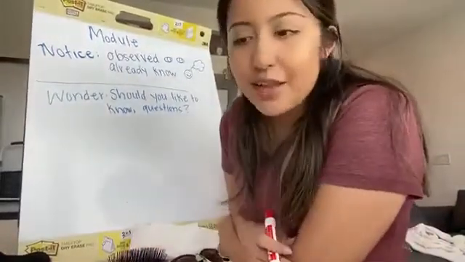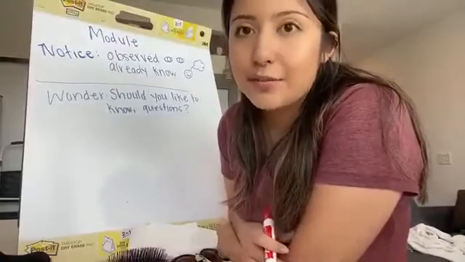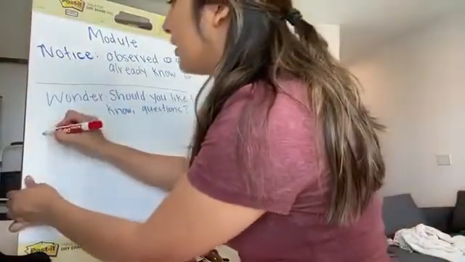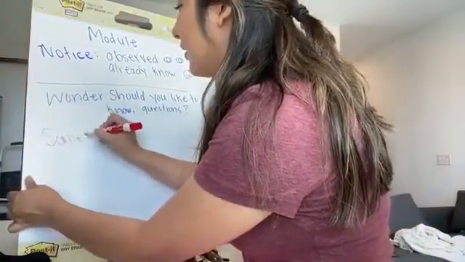On your page it says something I notice and something I wonder. It gave you some sentence frames. We use sentence frames in school as well. Something I notice.